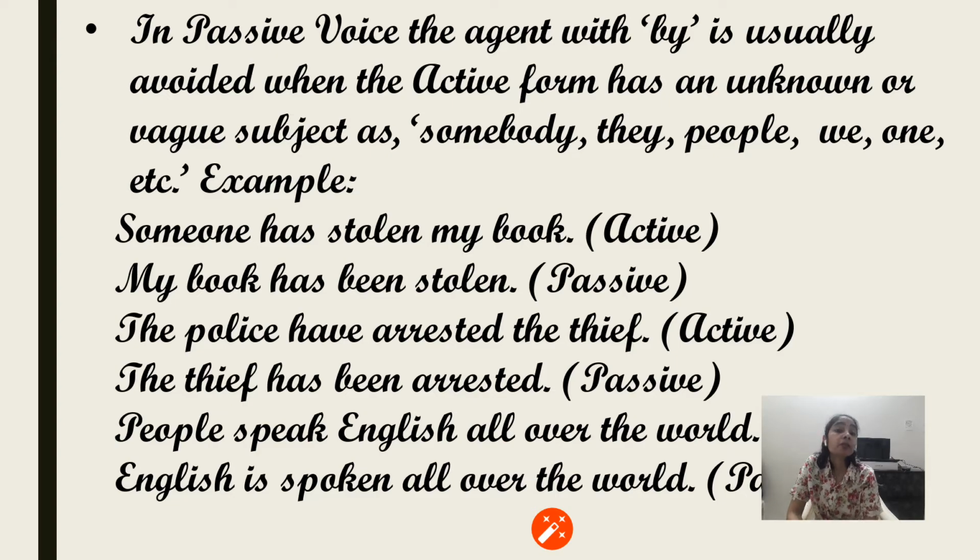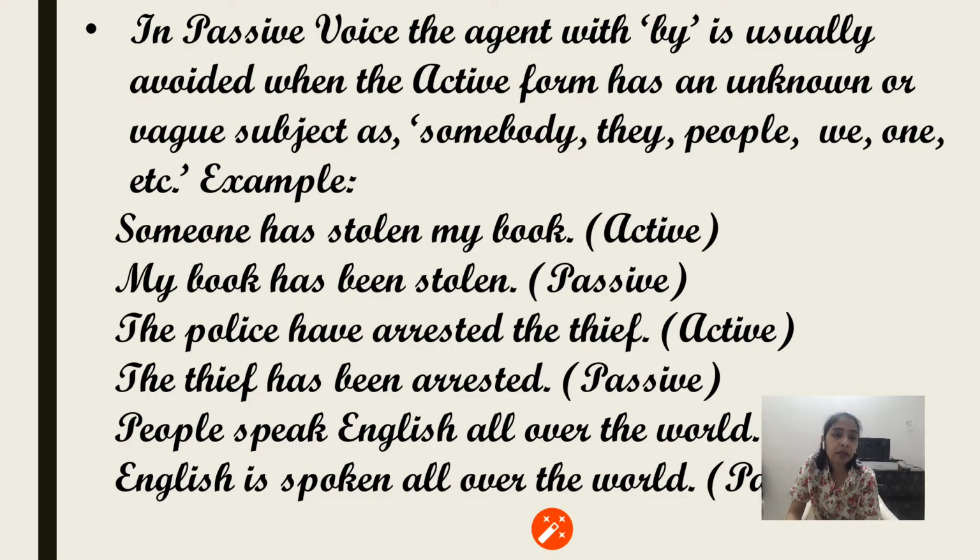Next, in passive voice, the agent with by is usually avoided when the active form has an unknown or vague subject such as somebody, they, people, we, one, etc. Sometimes the subjects are such that they are either understood or inherent in the sentence.